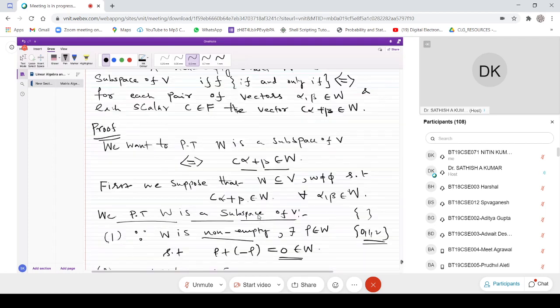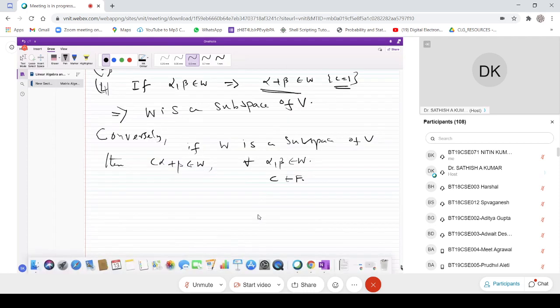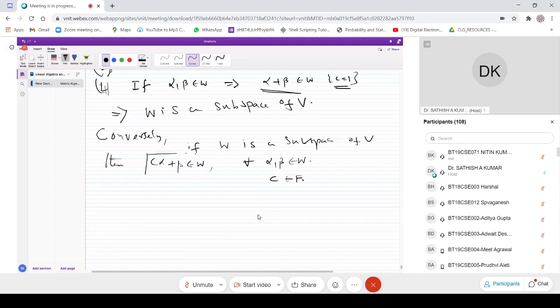You don't need to verify now those four properties. Whenever some problem is given to you, you can simply verify this condition, whether this is true or not. If two vectors are given, you can simply see whether alpha plus beta is in W or not. Then if you multiply, c alpha plus beta should also be in W. If so, then you can say that W is a subspace of the vector space V. Okay, so this is one result we have done.